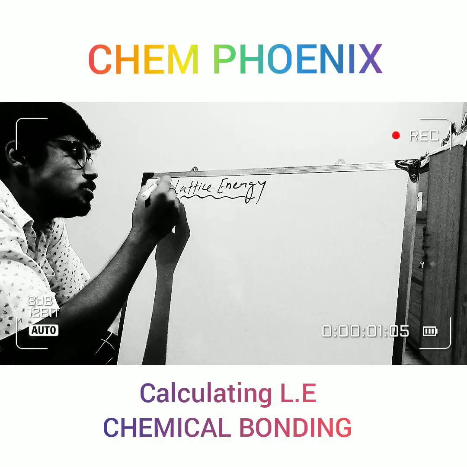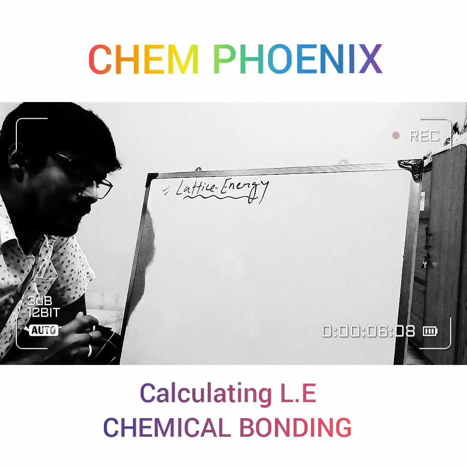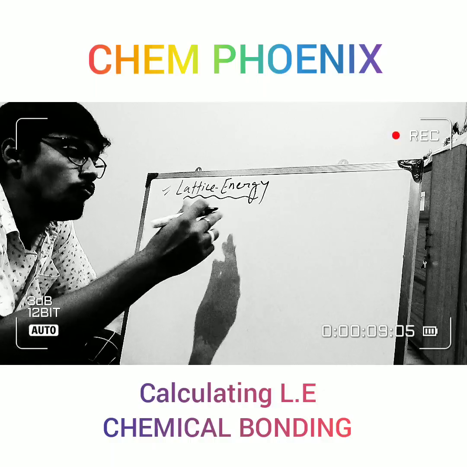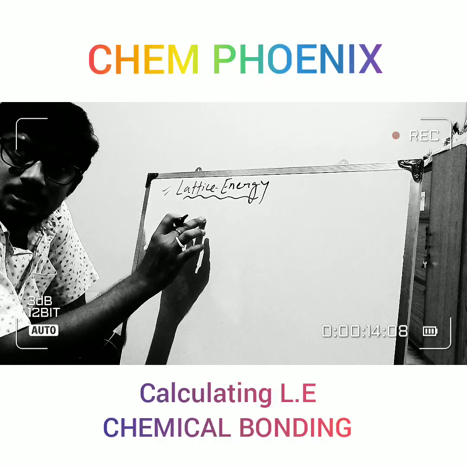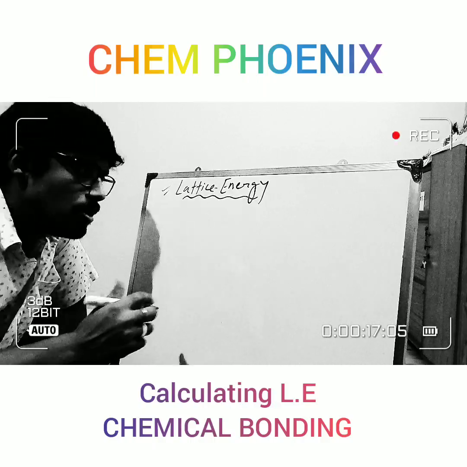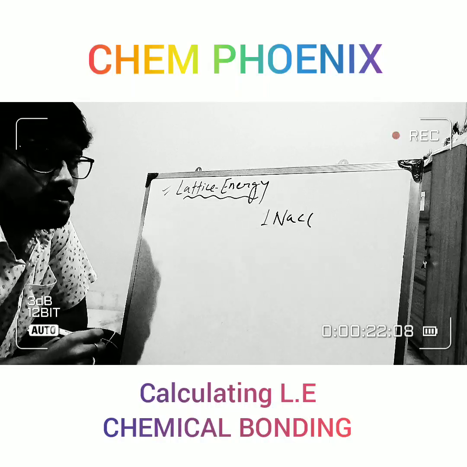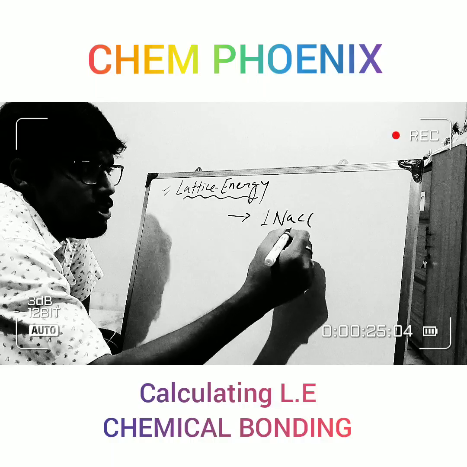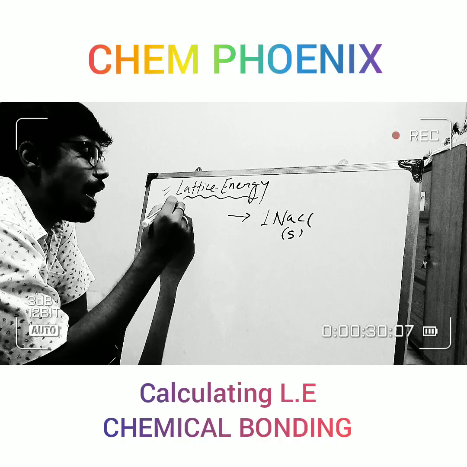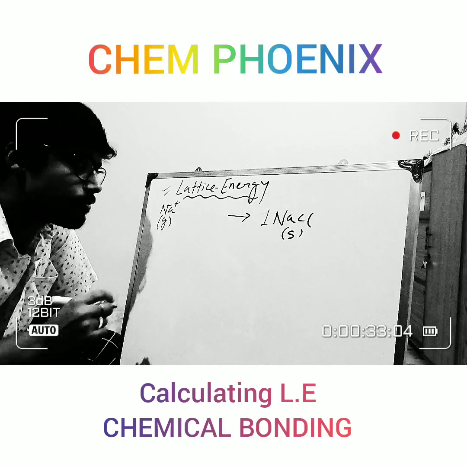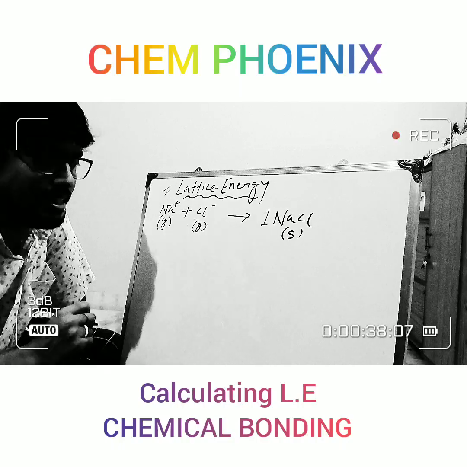An important term which is known as lattice energy. So what is lattice energy? Lattice energy is the energy released when one mole of ionic compound is formed from the gaseous cation and gaseous anion. So if we want to form 1 mole NaCl, which is in solid state, we have to react Na plus, which is in gaseous state, and Cl minus, which is also in gaseous state.